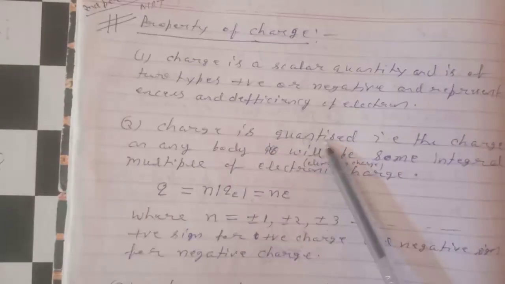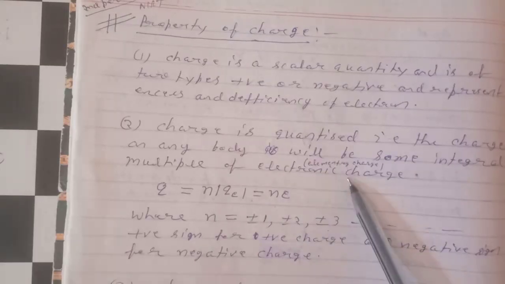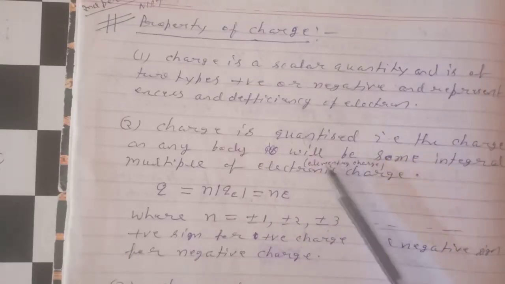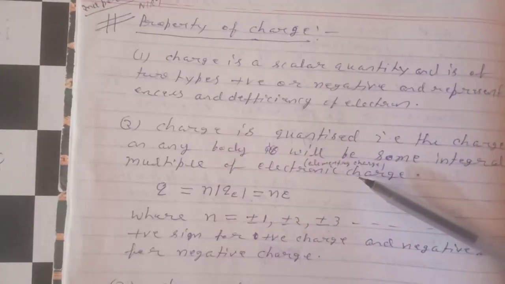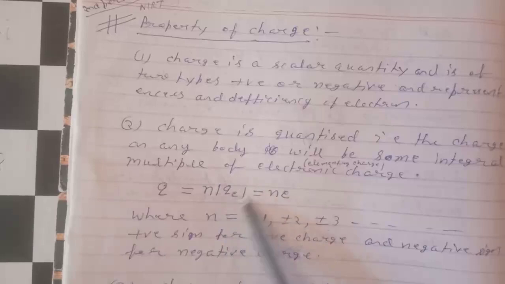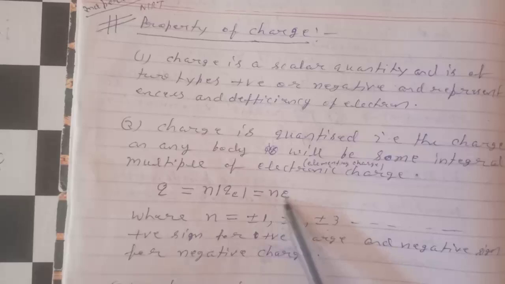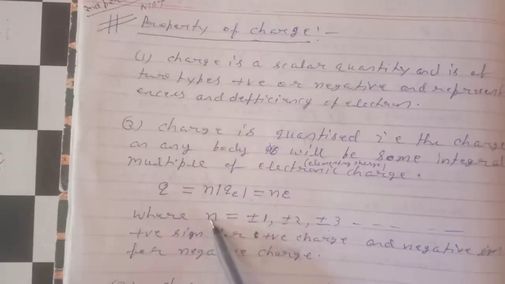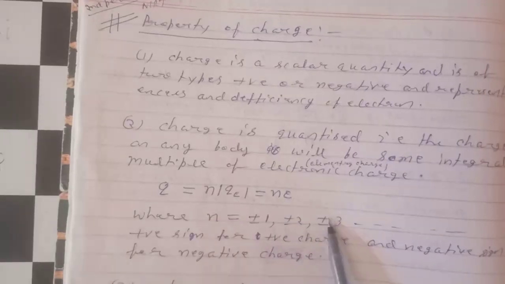Second, charge is quantized. That is, the charge on any body will be some integral multiple of the elementary electronic charge. If a body is charged, its charge must be an integral multiple of the electronic charge, that is Q equals n into modulus of e, where e is the electronic charge. Here n is an integer, so n equals plus minus 1, plus minus 2, plus minus 3.